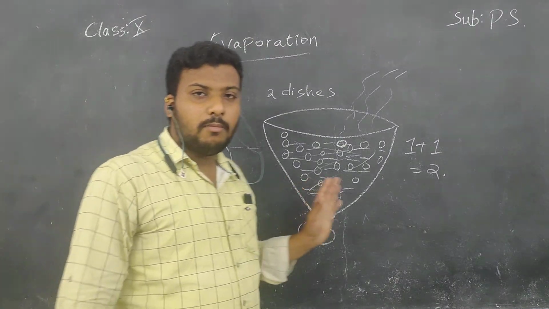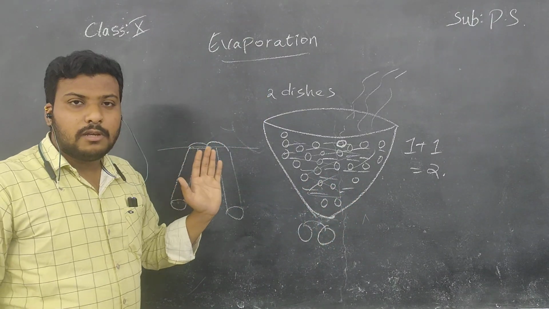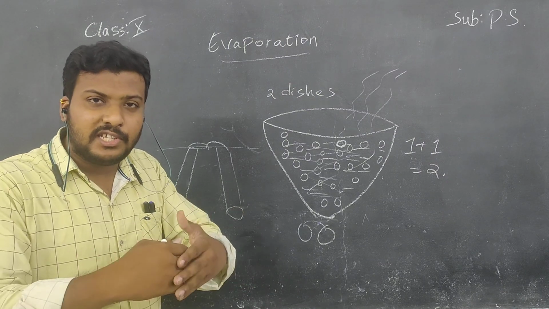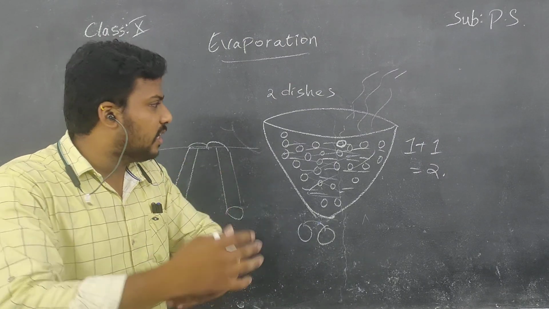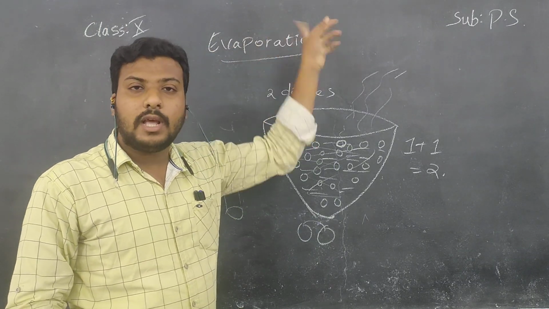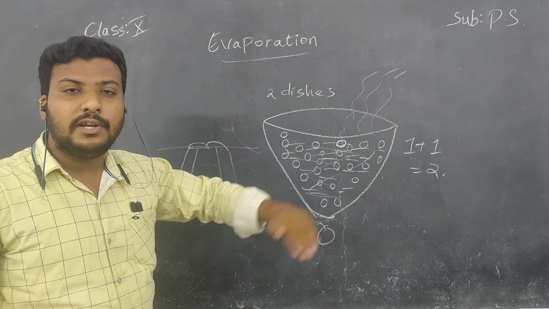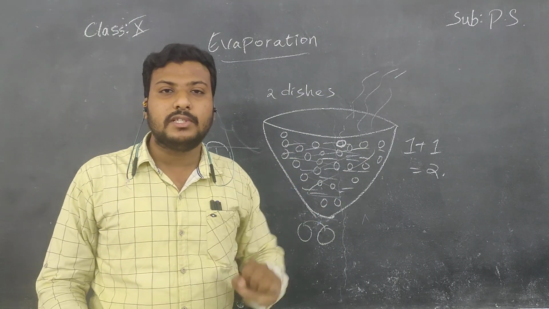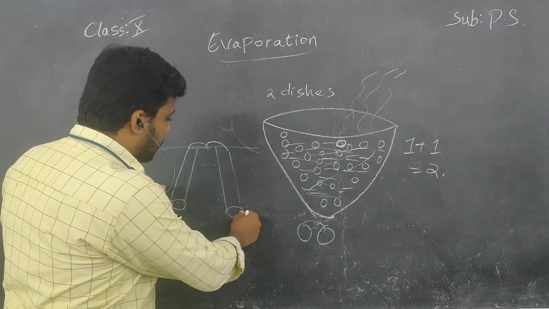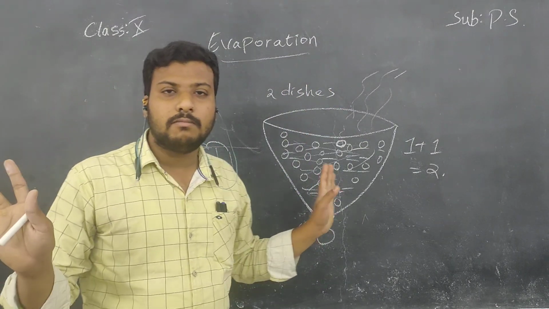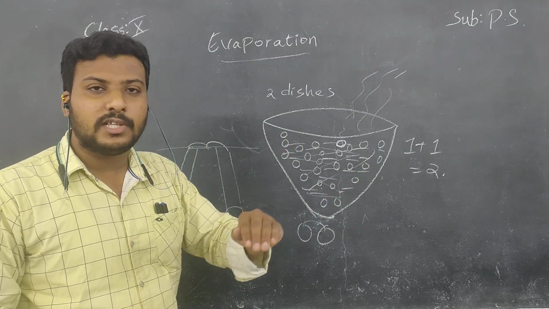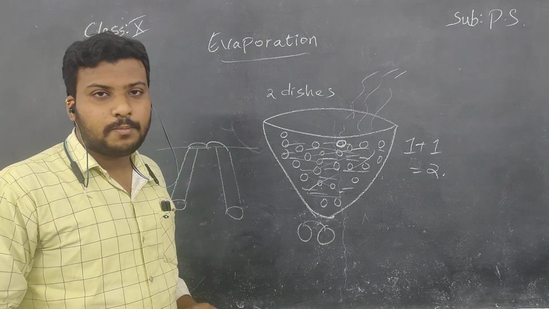Whatever water molecules are present in this pant, they collide with each other and lose their energies, and whatever lost energy is there will be gained by the other molecules and they fly off into the air. This process continues till all the molecules fly off into the air. Then you can say, sir, this dress or this pant was completely dried. There was not a little bit of wetness in it. Understand, children? The same process happens in a petri dish also.